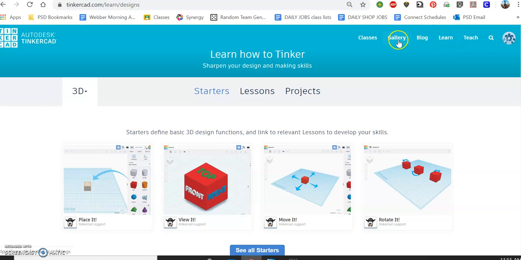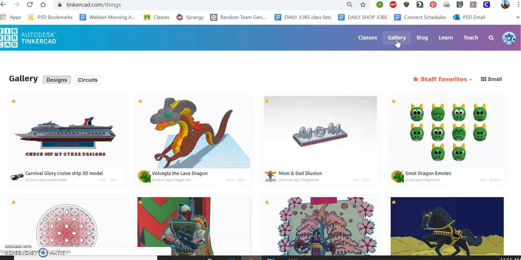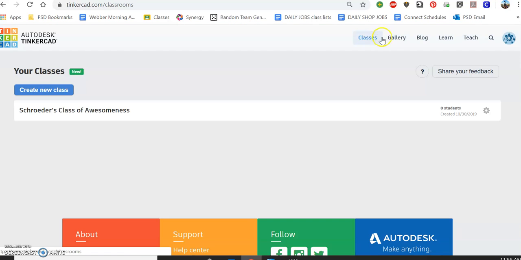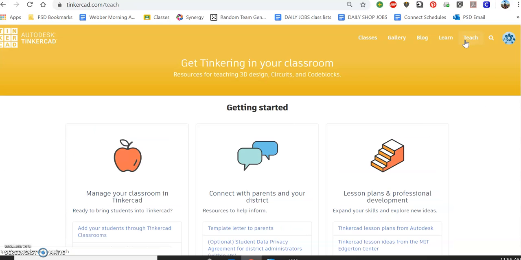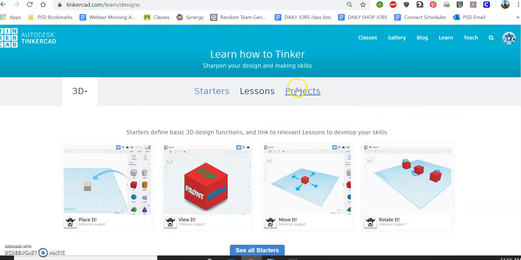And let's see, where do the projects live? I'm not exactly sure, so I'm going to click through here. No, that's not where they are. No, that's not where they are. Maybe they're up in here. Are they in the Teach button? No. Maybe they're in the Learn button. Of course they are. They're right here.